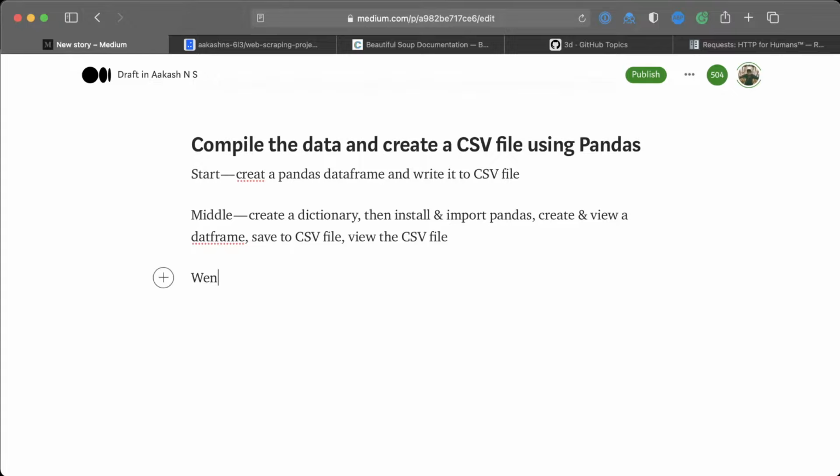Okay, and then the end, we've saved the data to a CSV file. All right, that's basically the end of it.